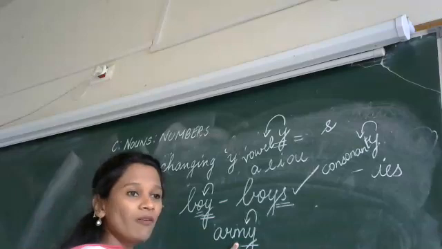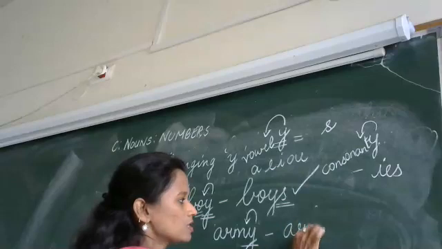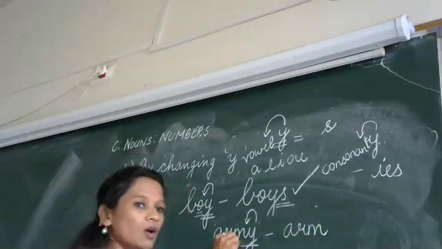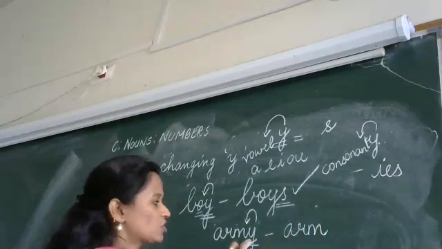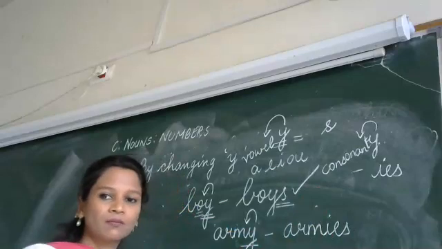M. Is M a vowel or a consonant? Because M is a consonant, I will write M as it is. Because it is a consonant, I will change Y into IES.